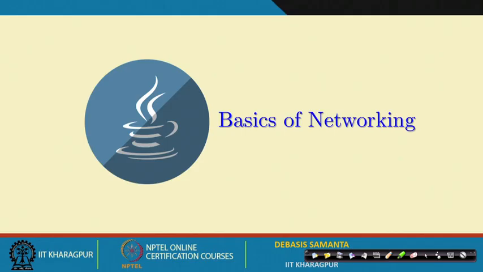Before going to the actual network related programming, we have to have some familiarity with the network related terminologies, and then we will discuss those things. These are required to understand the next discussion. So, we will quickly cover the basic concepts of networking and then finally Java.